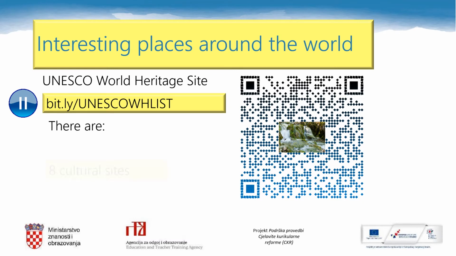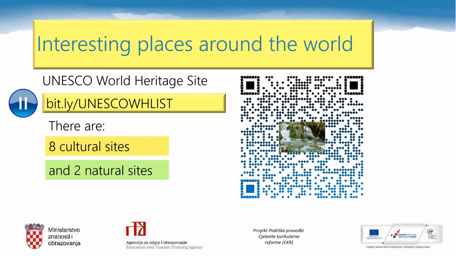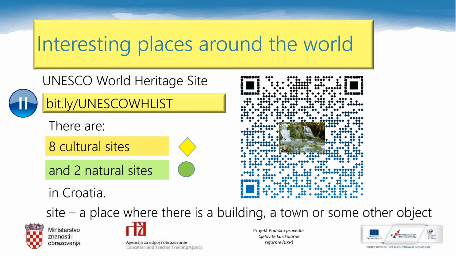There are 8 cultural sites and 2 natural sites in Croatia that are listed on this webpage as well. There is this yellow symbol next to the cultural sites, and there is a green circle like this one next to the natural sites. A site is a place where there is a building, a town, or some other object.